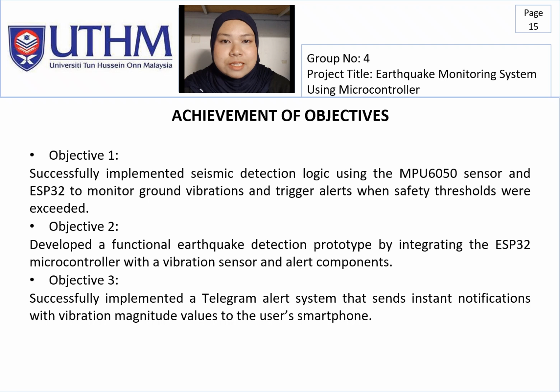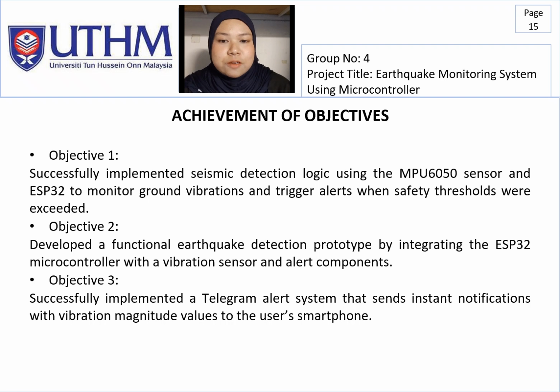The second objective was to develop a functional earthquake detection prototype by integrating the ESP32 microcontroller with a vibration sensor and other output components. This objective was achieved through successful hardware and software integration, resulting in a stable and fully working prototype.